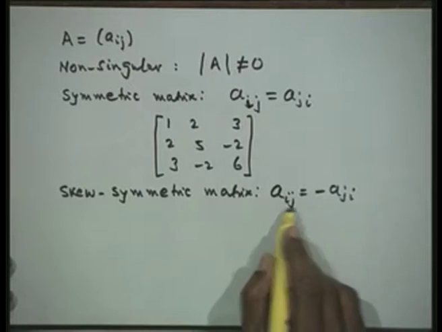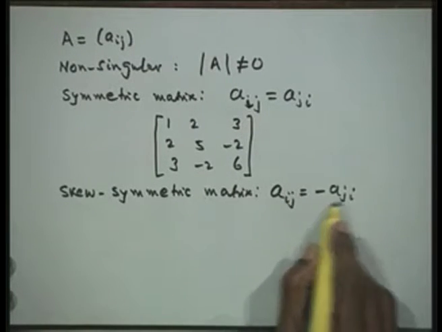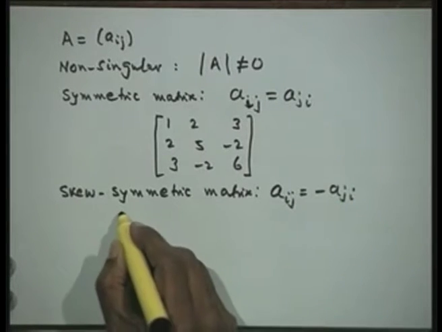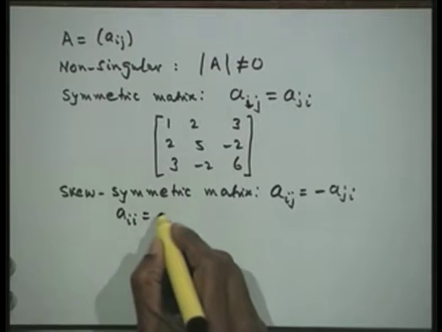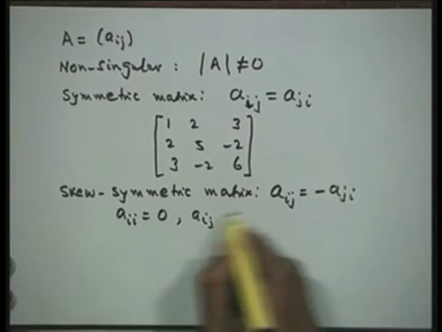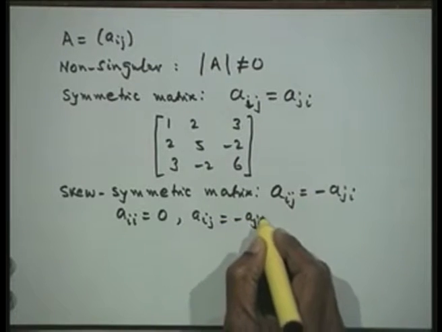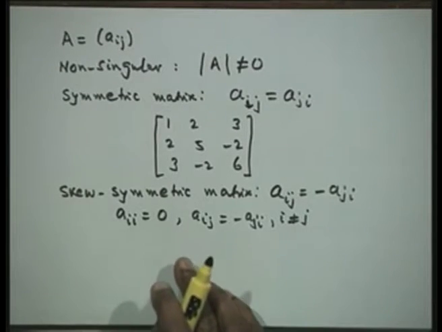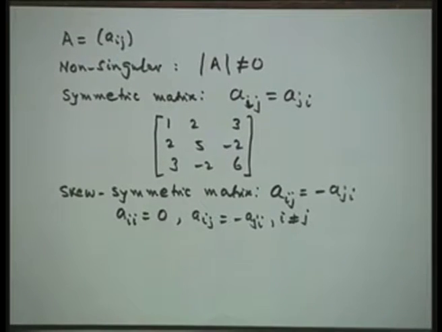Now we can obviously see, by setting i equal to j, we get Aii is equal to minus Aii. That means the diagonal elements are always 0, and obviously Aij is equal to minus Aji for all other elements i not equal to j.